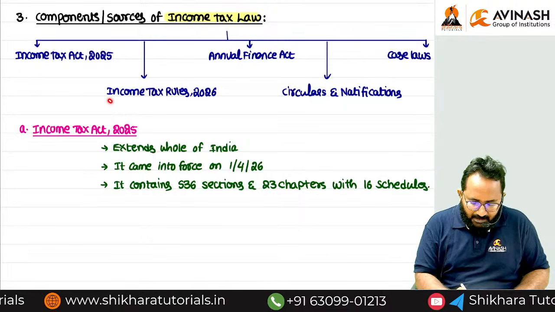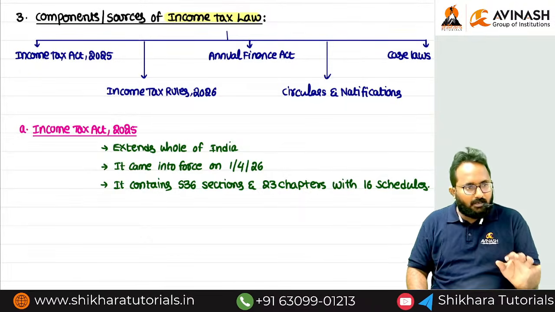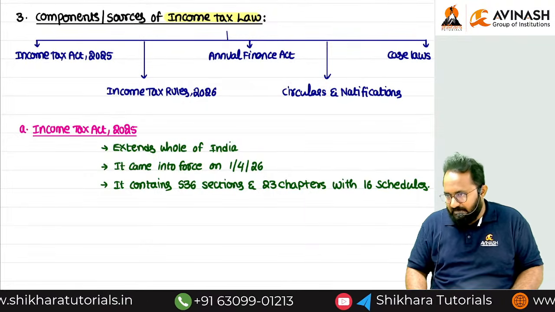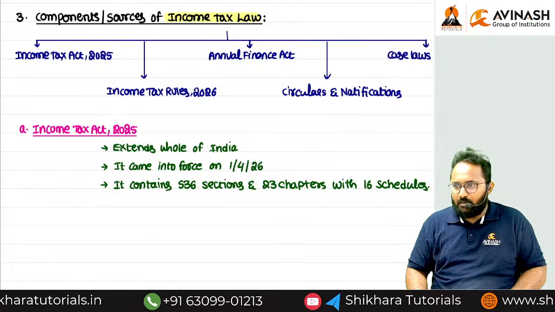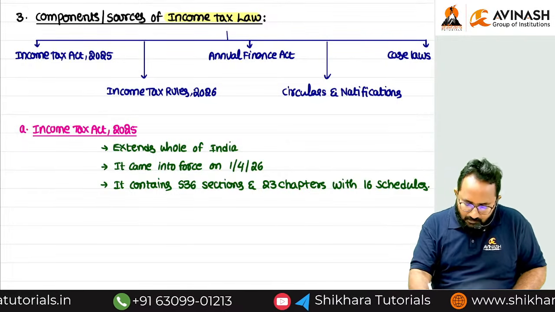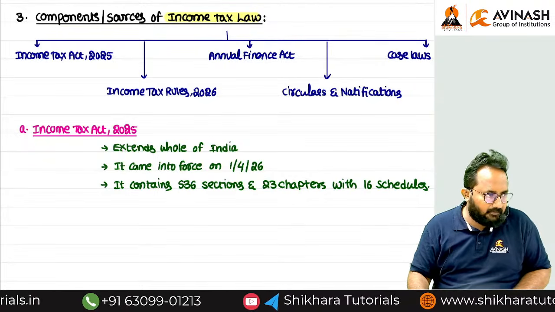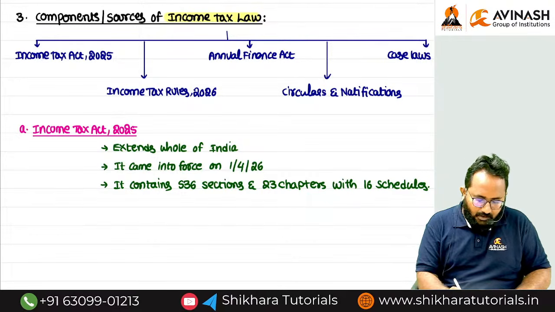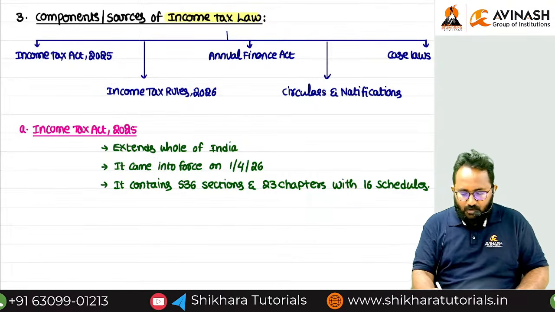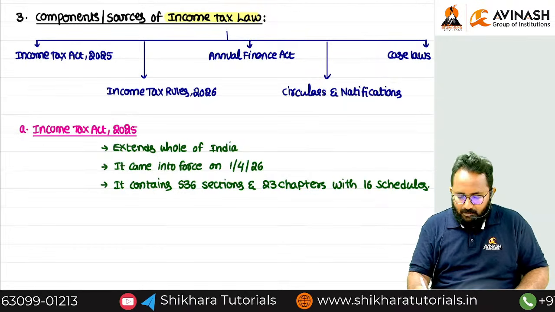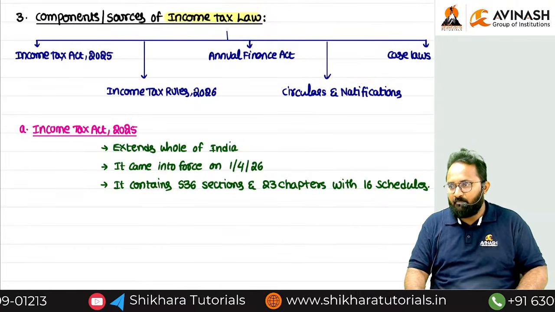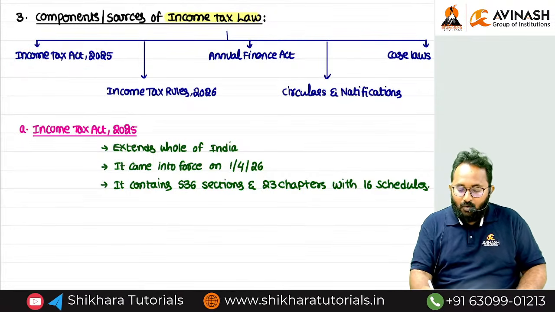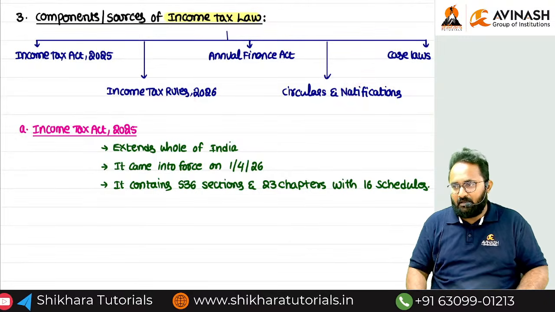What is the purpose behind giving the rules? In order to implement the act in a smooth way. What is the purpose behind giving the circulars? In order to clarify doubts over the provisions. What is the purpose of notifications? To give effect to the provisions. Next, who can give the rules? CBDT. Who can give the circulars? CBDT. Who can give the notifications? Remember, notifications related to the act, central government. Notifications related to rules, CBDT.